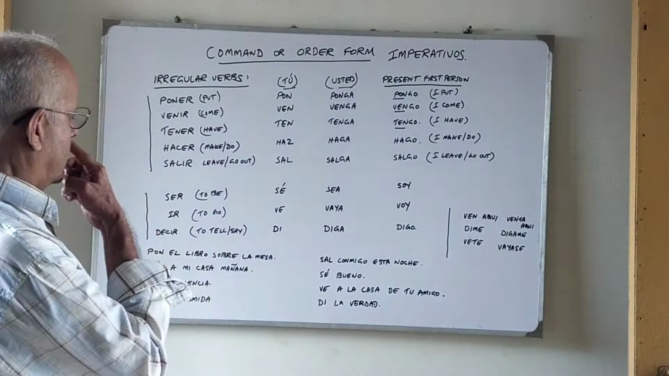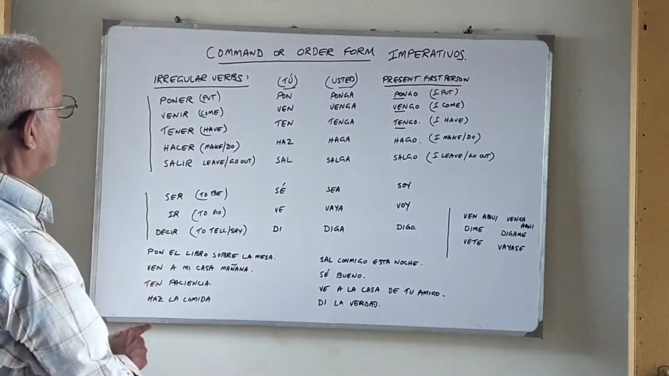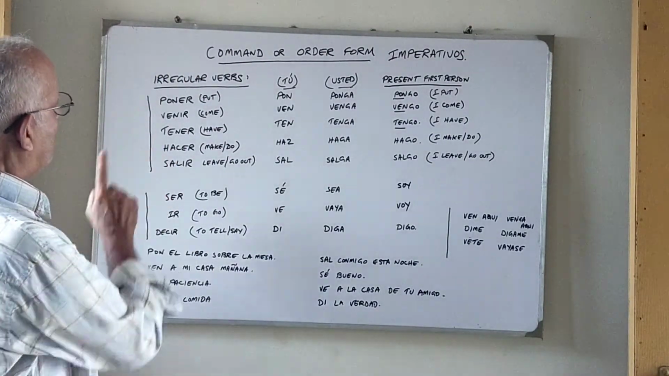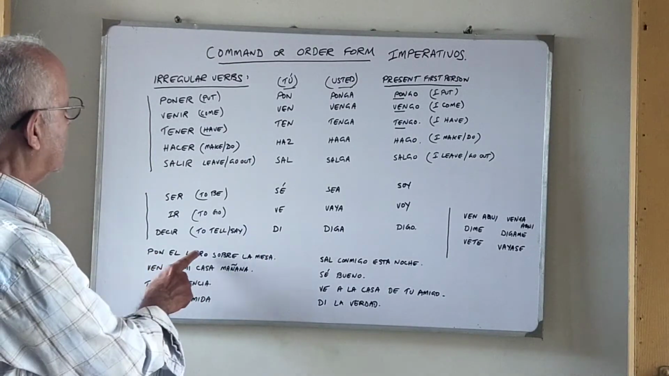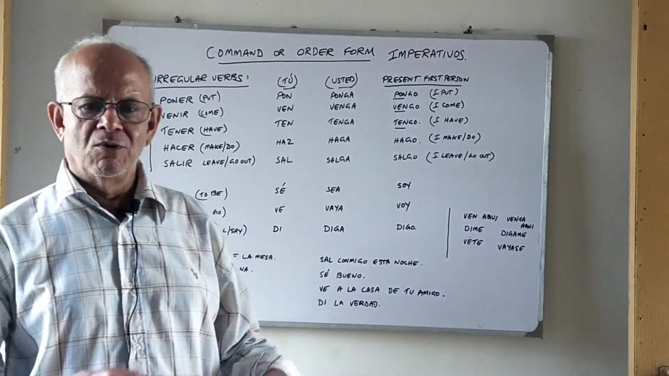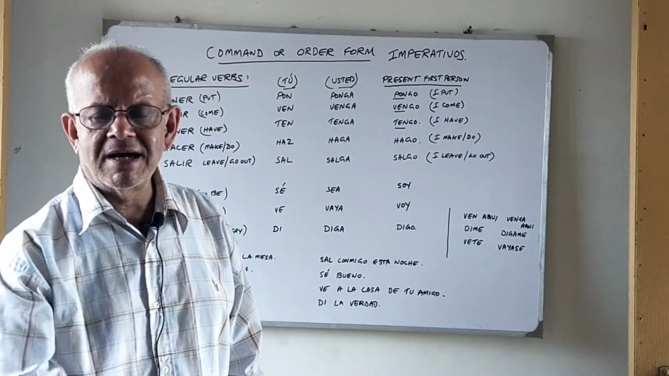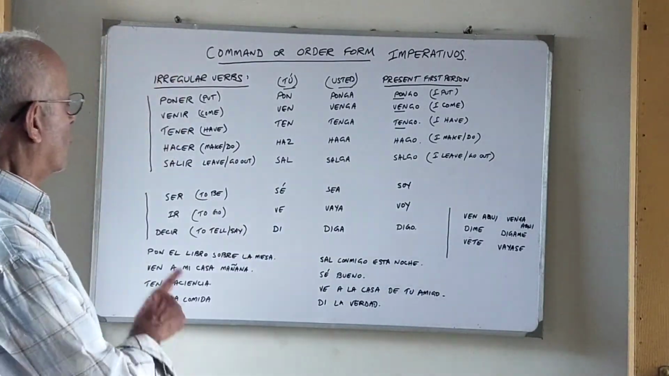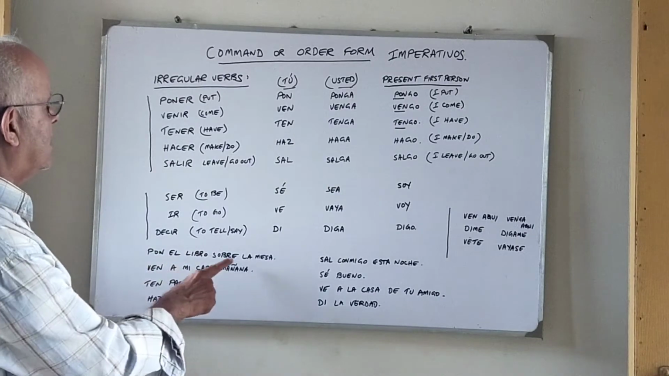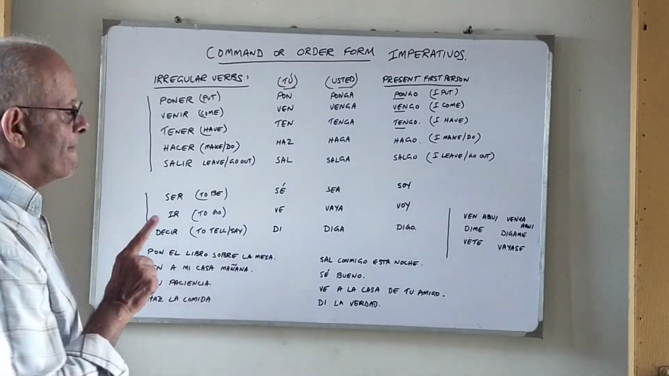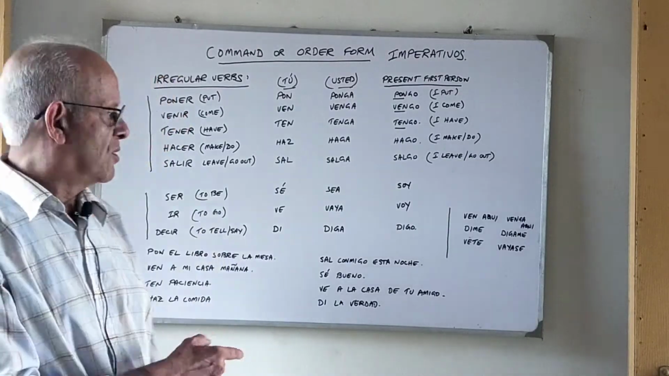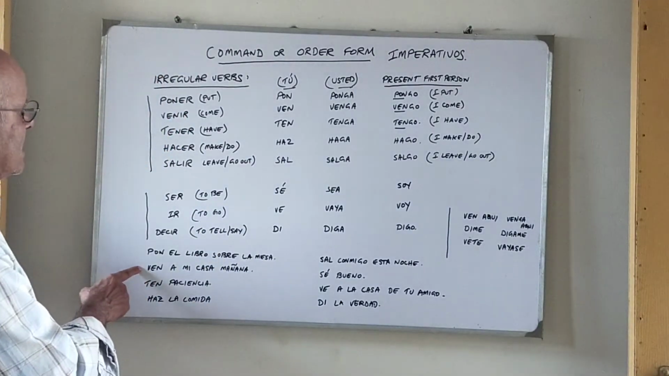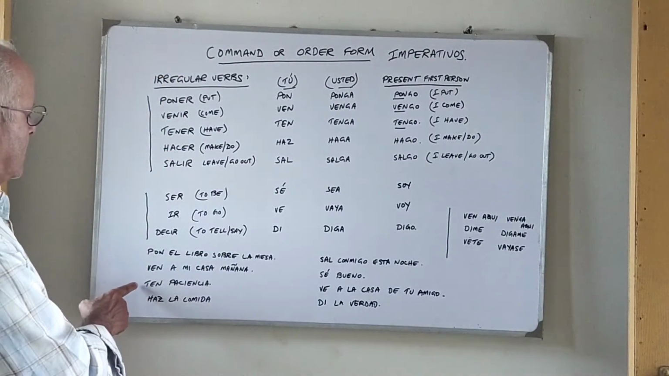Okay, my friends, one example of each of these verbs. Poner. These are all in the tú formation. Pon el libro sobre la mesa. Put the book on the table. The usted formation would be ponga el libro sobre la mesa. Ven a mi casa mañana. Come to my house tomorrow. Usted formation would be venga a mi casa mañana.